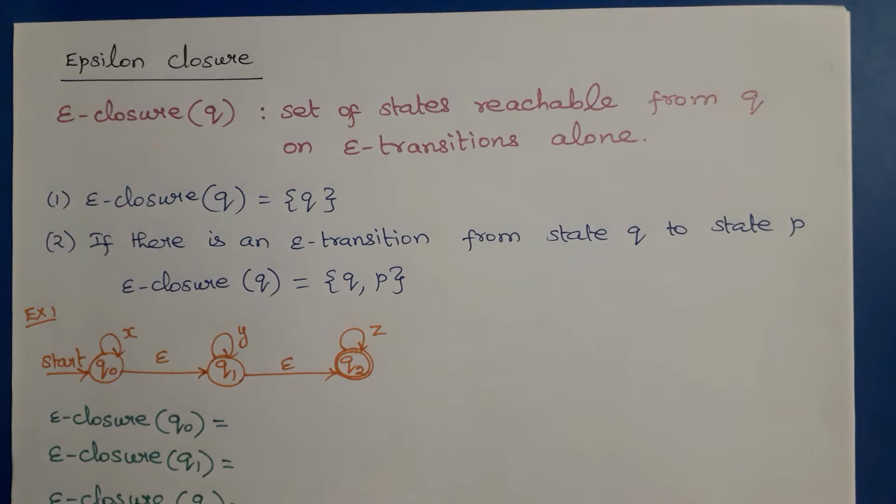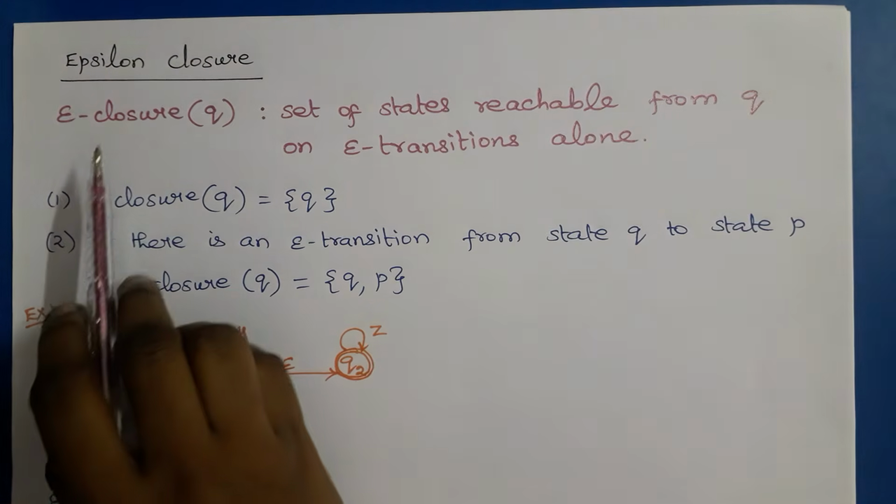Hello everyone. In this video we are going to discuss epsilon closure. An NFA is allowed to make a transition without reading an input symbol, which is called an epsilon transition. In this example, from Q0 we can reach Q1 without reading an input symbol, by following the epsilon transition. Similarly, from Q1 we can reach Q2 without reading an input symbol by following an epsilon transition.